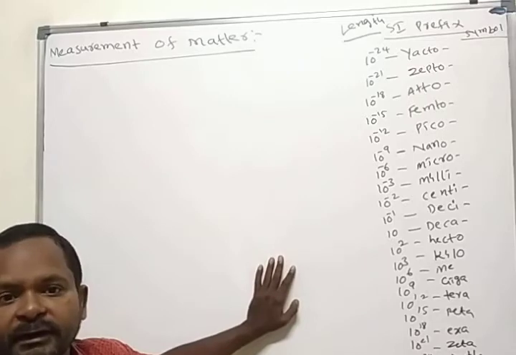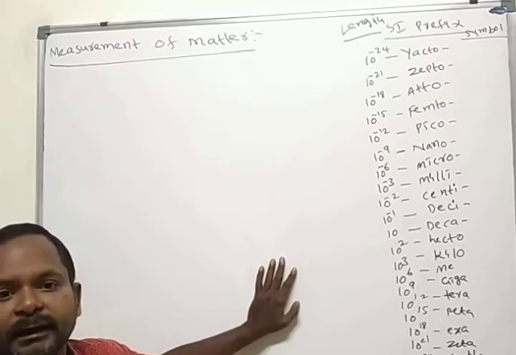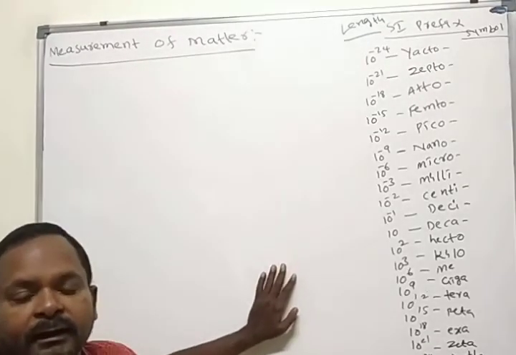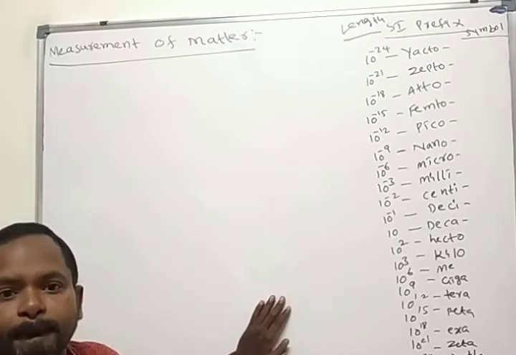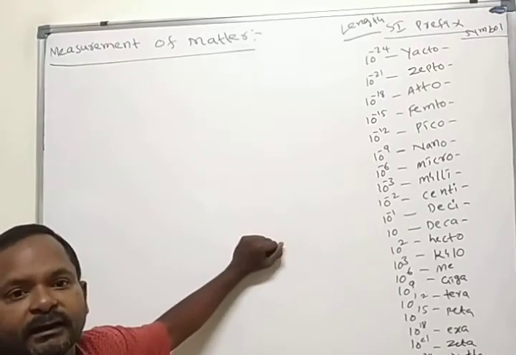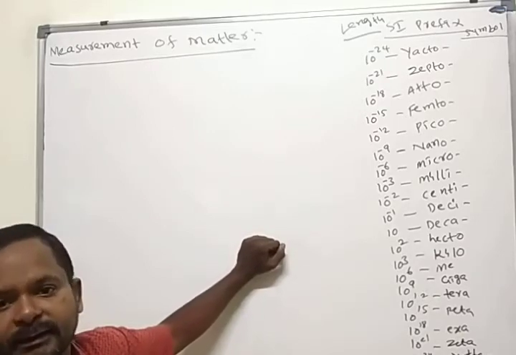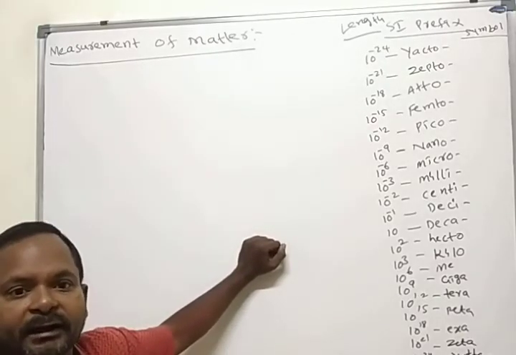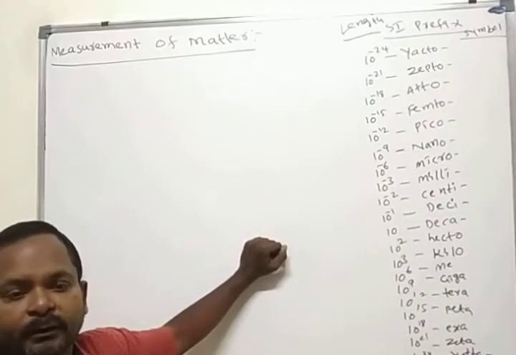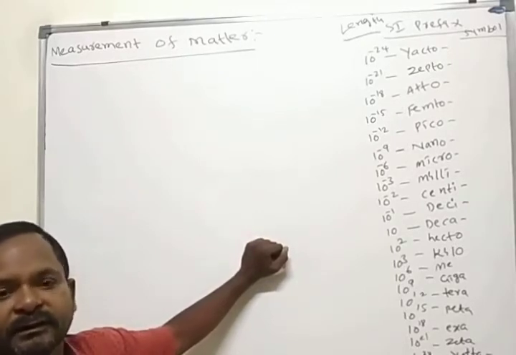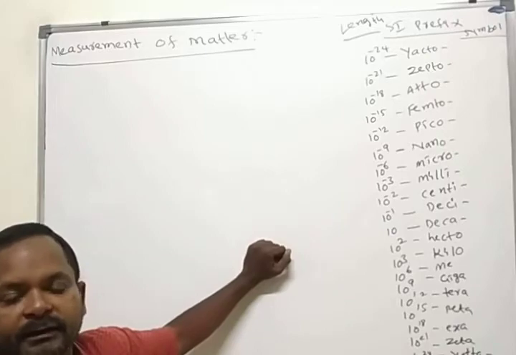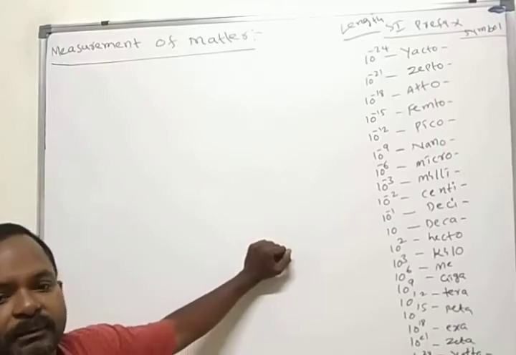Metals are also classified into two types: magnetic metals and non-magnetic metals. Metals which are attracted by the magnet are considered magnetic metals. Metals which are not attracted by the magnet are called non-magnetic metals. Iron is the best example for a magnetic metal. Copper, gold, and the rest are the best examples for